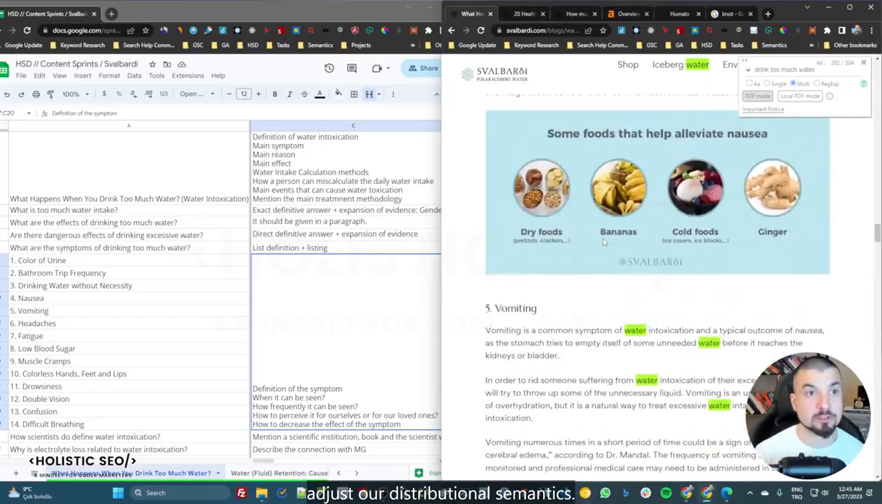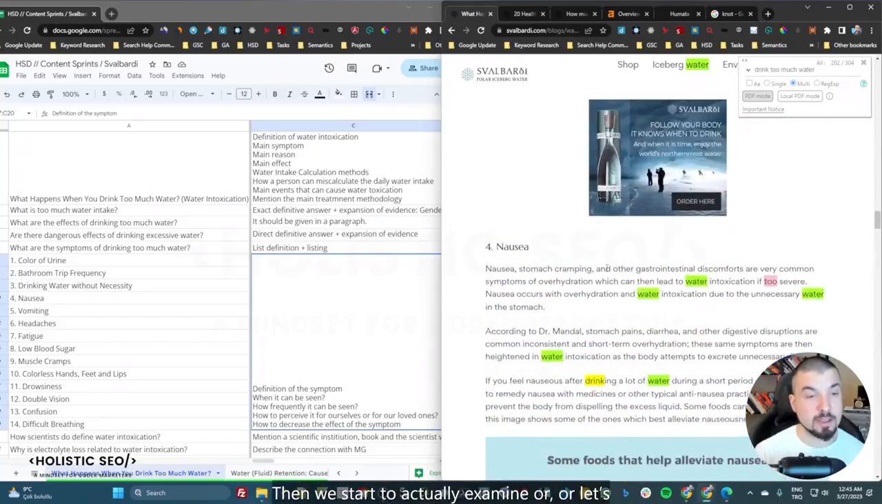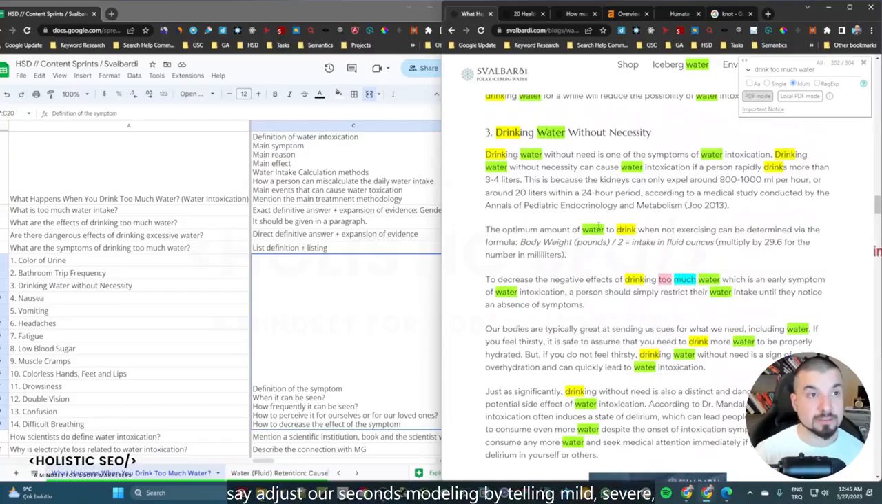So first we actually adjust our distributional semantics. Then we start to adjust our sequence modeling by telling mild, severe, or rare symptoms, or mild water intoxication. And then we also start to give different types of numeric values, measurement units, conversions, or resources as well.